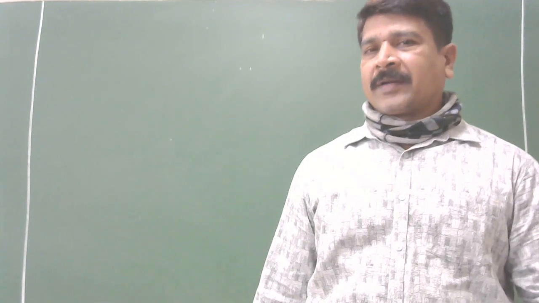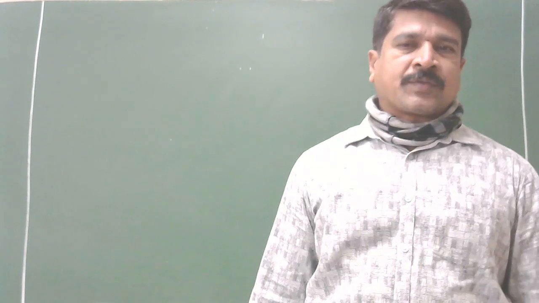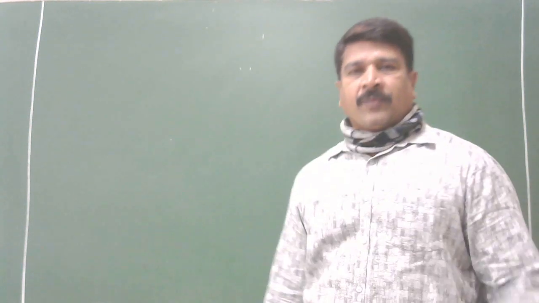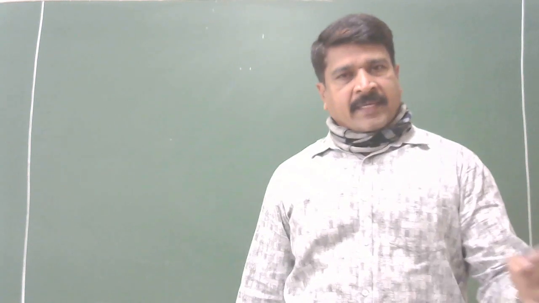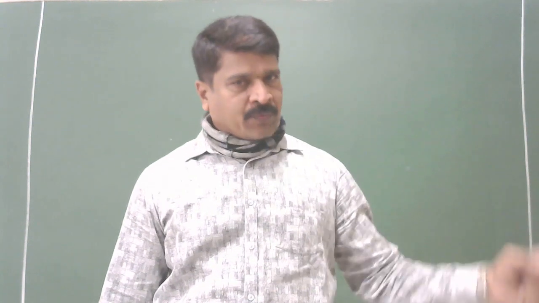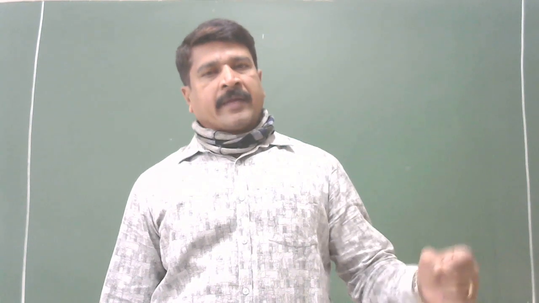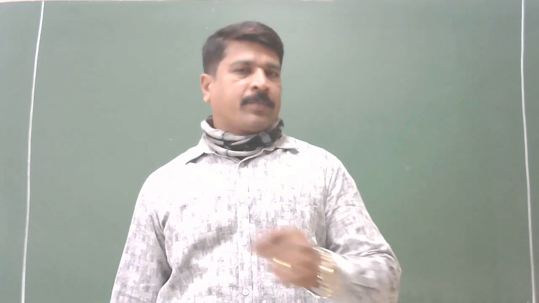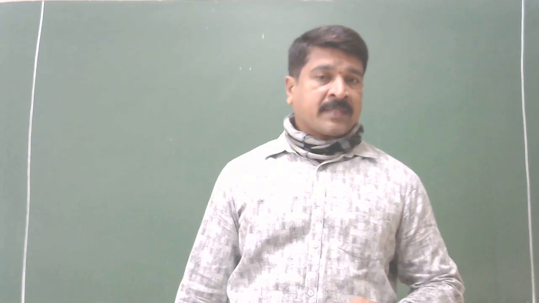Yesterday, we completed the epidermal tissue system. Under that, we completed epidermis, as in the case of stems and leaves, epiblemma, as in the case of roots, and also stomata. These are the three components of the epidermal tissue system.